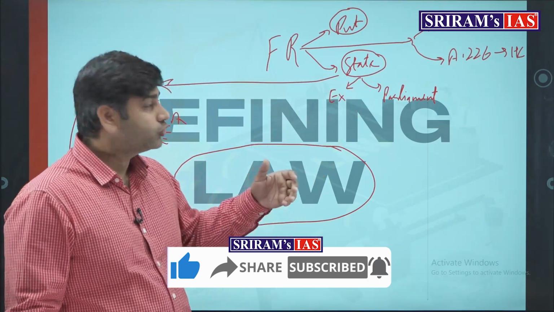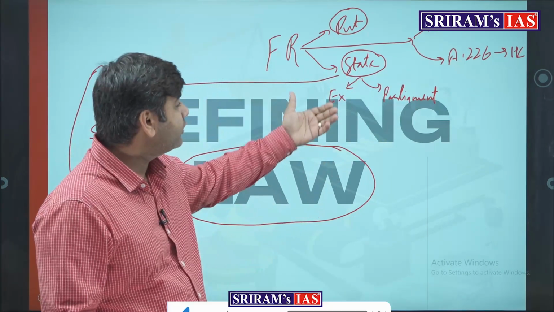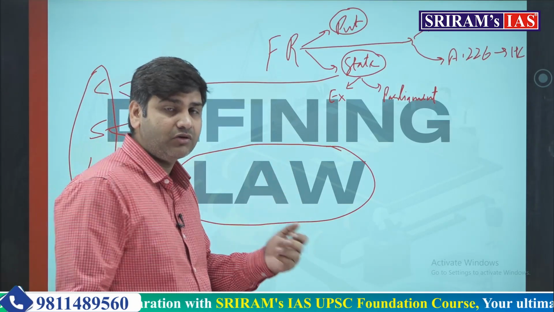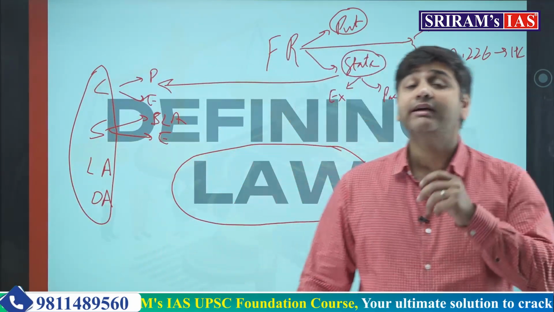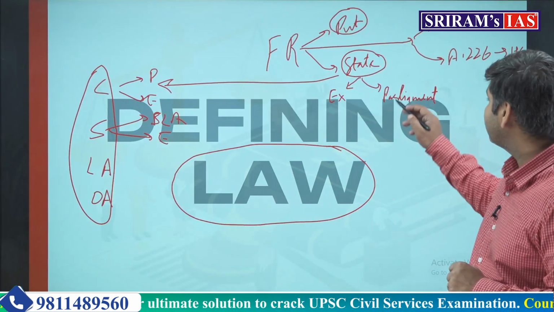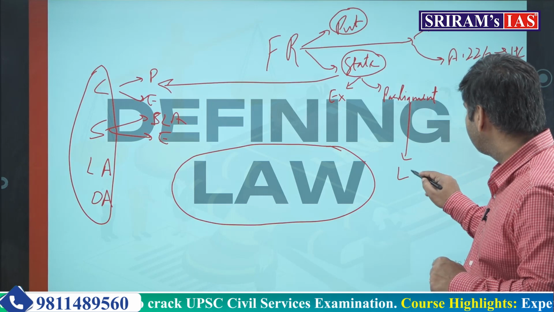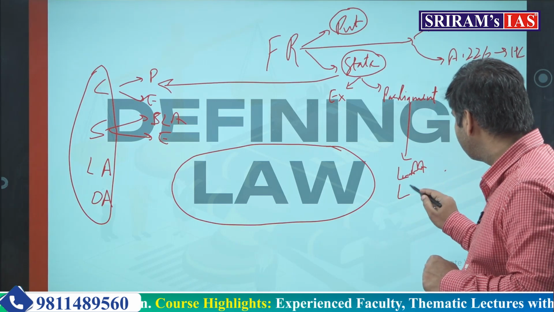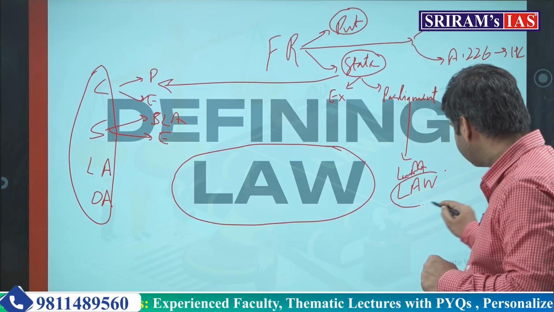So state through legislation or through execution of the policy or execution of the law or the provisions of the law can infringe or curtail the fundamental rights of the citizen. It can also do it through law.